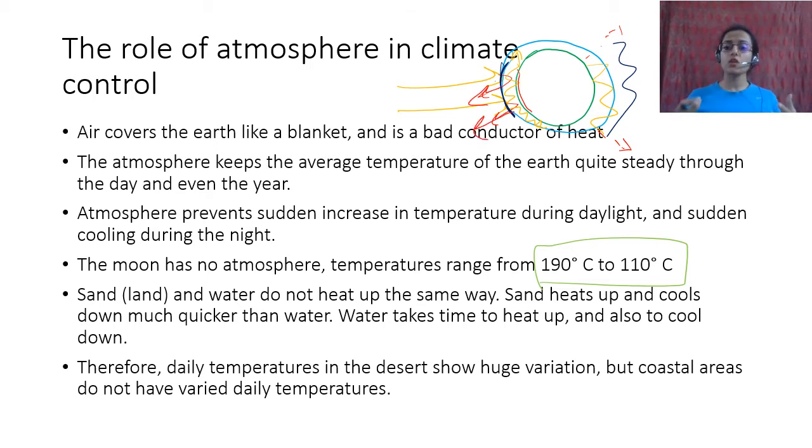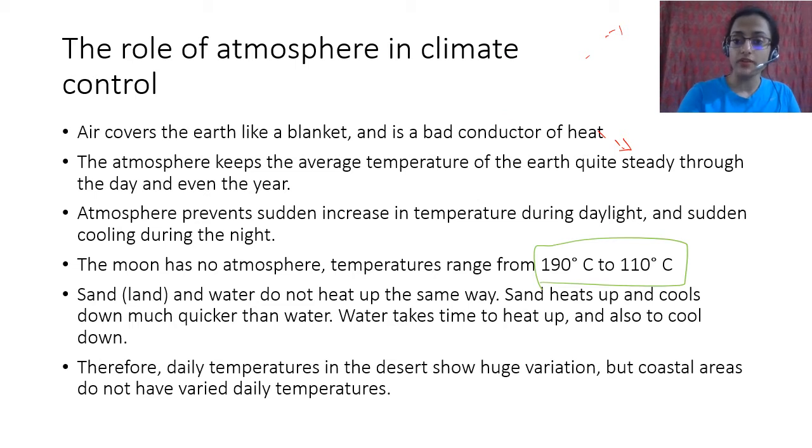Okay, so because of these two things, the atmosphere can maintain temperature on our earth. Now there is also a difference: this is not uniform all over the earth. It depends on a lot of things, not just where the sun is landing, or whether it is at the equator or the pole, but also on whether it is on the land or whether it is in water.